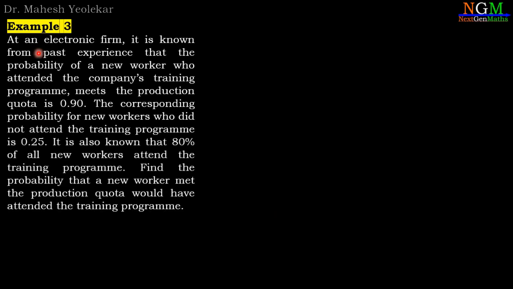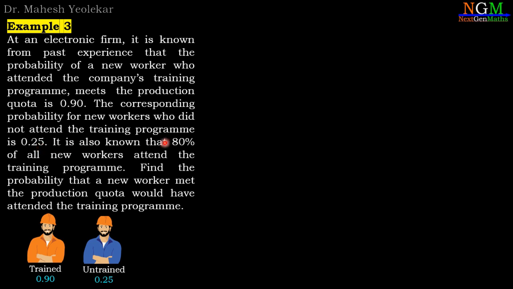Example 3. At an electronic firm, it is known from past experience that the probability of a new worker who attended the company's training program meeting the production quota is 0.90. The corresponding probability for a new worker who did not attend the company training program is 0.25. It is also known that 80% of all workers attend the training program. Find the probability that a new worker who met the production quota would have attended the training program.